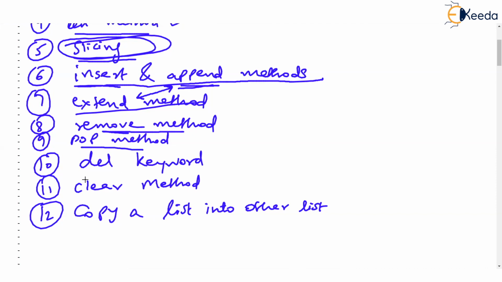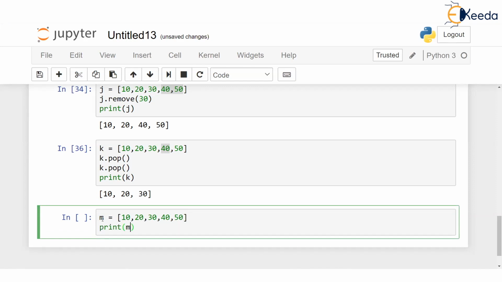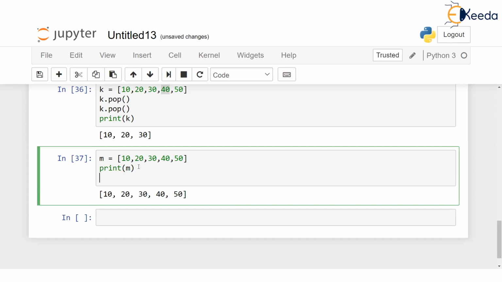Now there is one method, I'll come to del method later on, del keyword. But there is one method called clear. What will it do? Let's say I have this K list. And okay, let's take another list. Let's say I have M is equal to 10, 20, 30, 40, 50. This is the list, and I print M just for fun. So this is going to print the entire list. But for some reason, I want to delete all the values of this list, and I want to make the list empty.